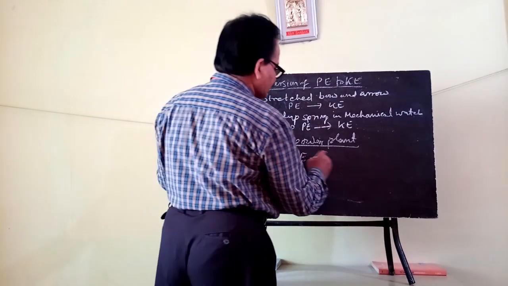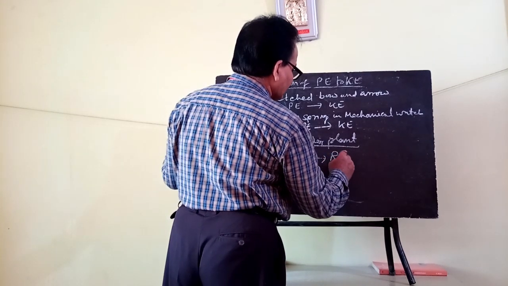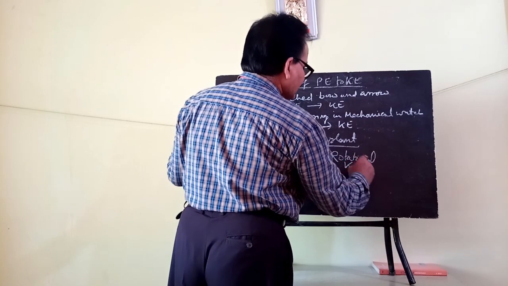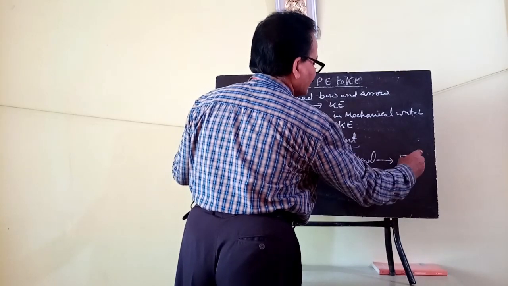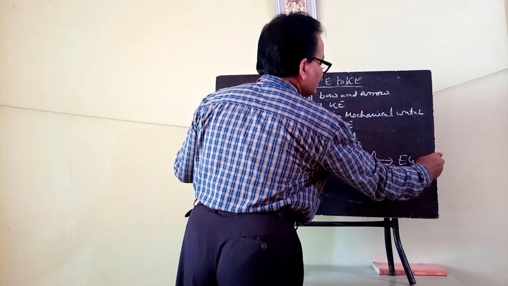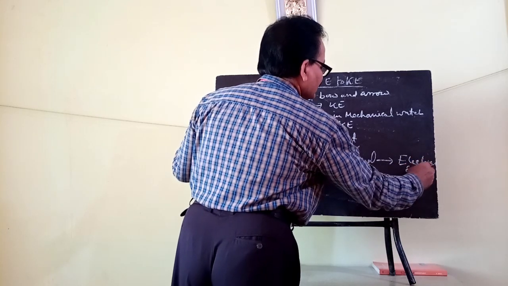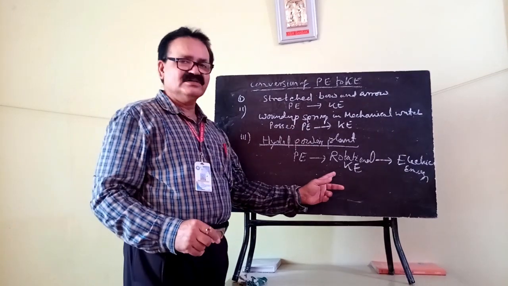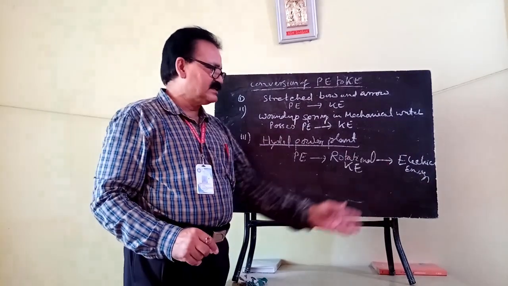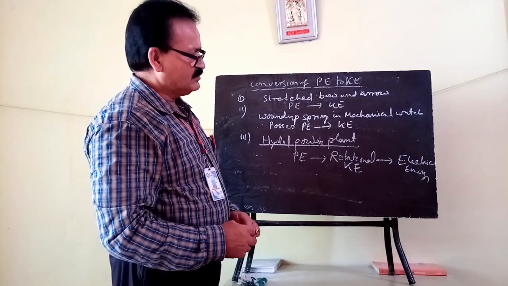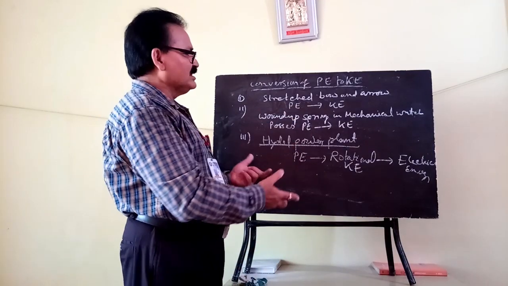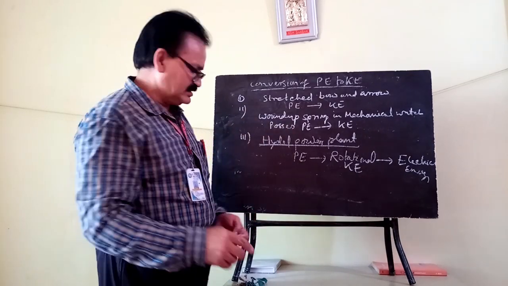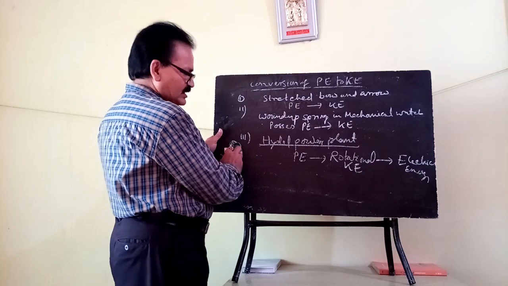So potential energy of stored water is converted into rotational energy of the turbine, and finally electricity is produced. These are a few examples where potential energy is converted into kinetic energy.